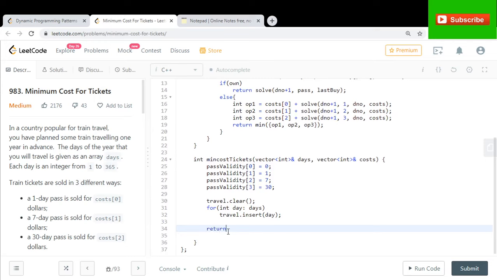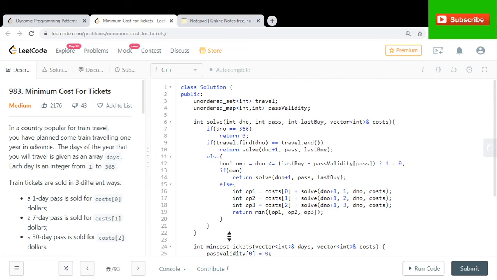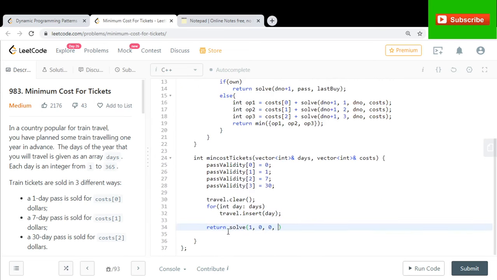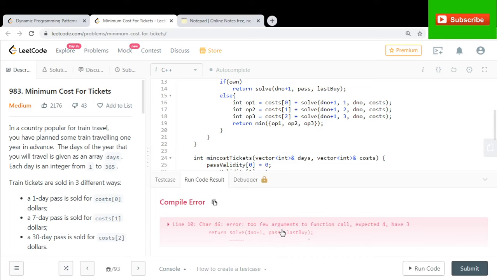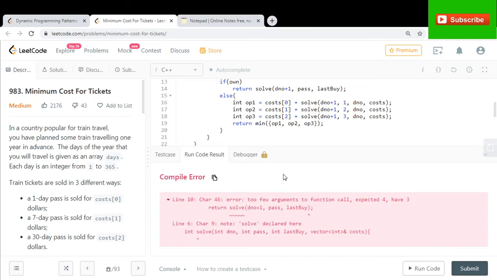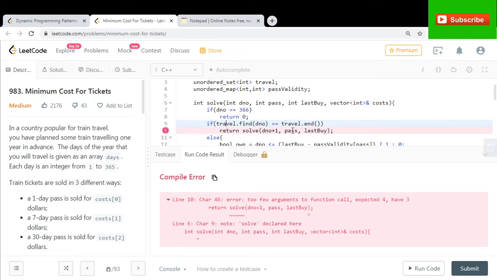And we can return solve. Initially I'm at day number 1. I want to try out all the days from day number 1 to day 365, and initially I don't own any pass. My last buy could also be taken as 0, and I can pass in the cost vector. Let's try running this code. Of course this is going to TLE on a bigger test case, but just to be sure whether our logic is correct or not. Too few arguments to call.